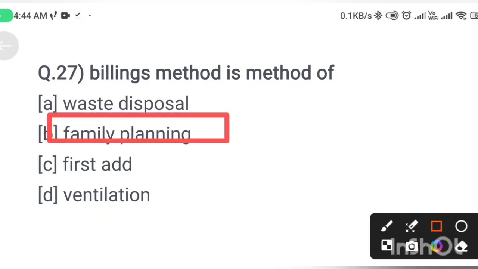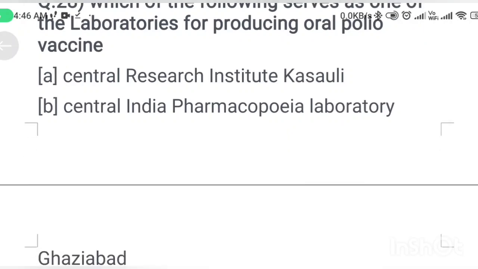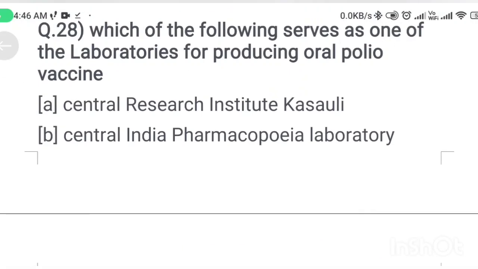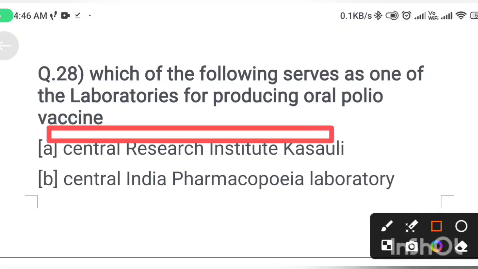Next question. Which of the following serves as one of the laboratories for producing oral polio vaccine? Option A, Central Research Institute, Kasauli. Option B, Central Indian Pharmacopoeia Laboratory, Ghaziabad. Option C, Pasteur Institute of India, Coonoor. Option D, Department of Biochemical Engineering, IIT, New Delhi. Correct answer is option A, Central Research Institute, Kasauli.